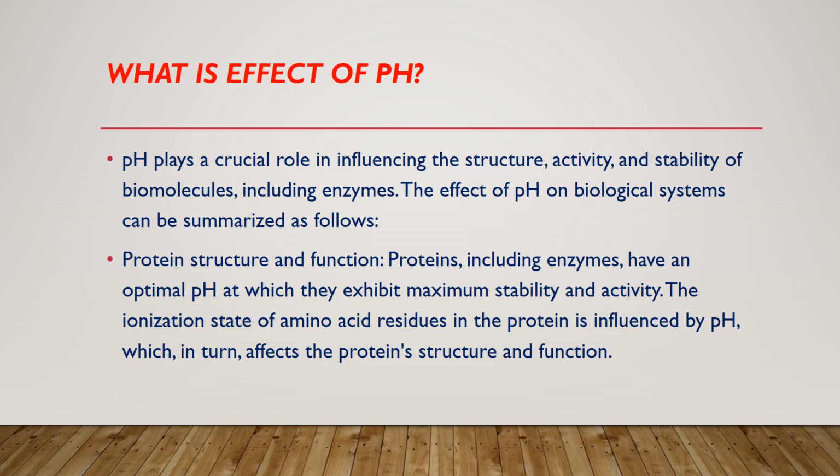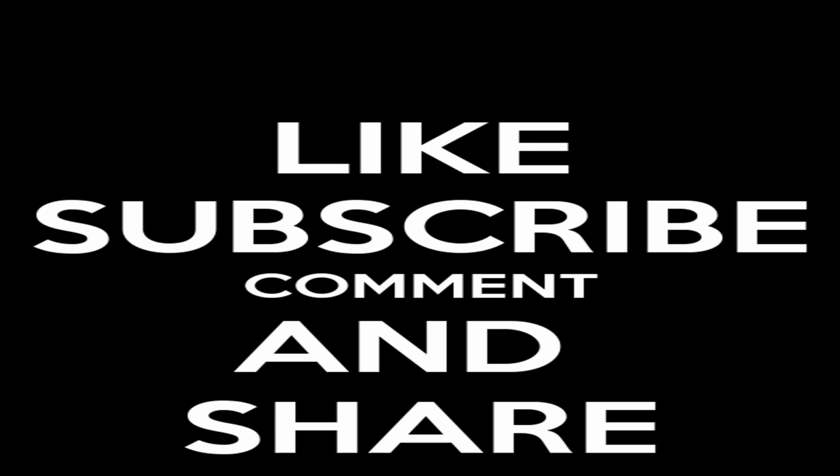The ionization state of amino acid residues in the protein is influenced by pH, which in turn affects the protein's structure and function.